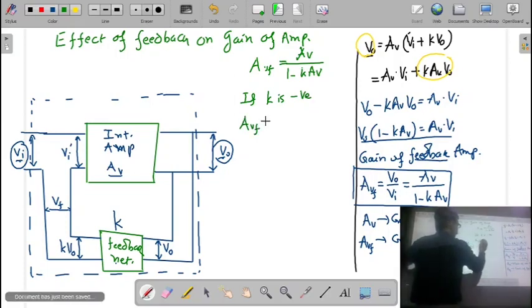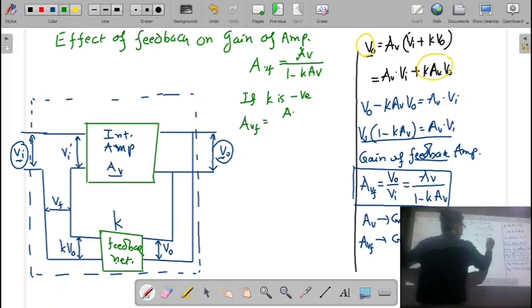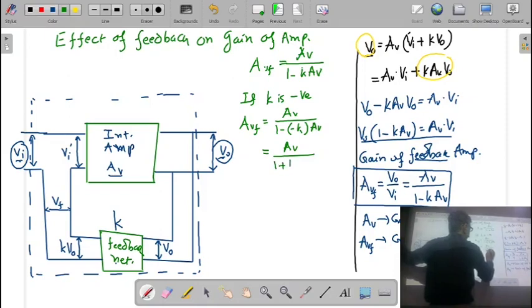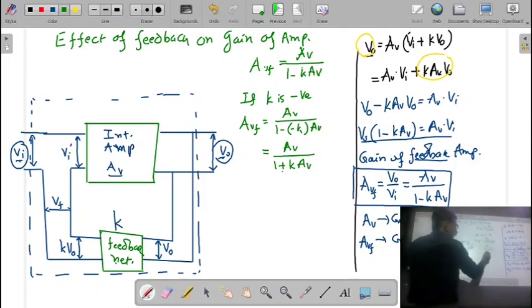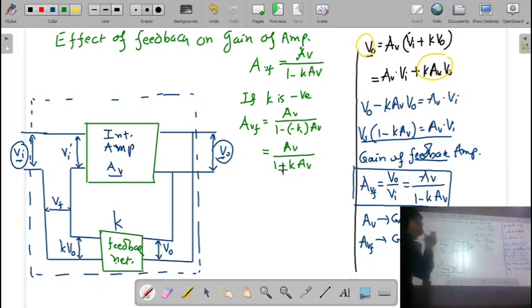We can write AVF is equal to AV upon 1 minus K into AV, and that is equal to AV upon 1 plus K into AV. So here you can say, due to this positive term, the denominator is going to be more than 1.